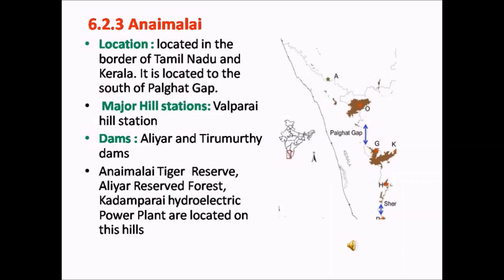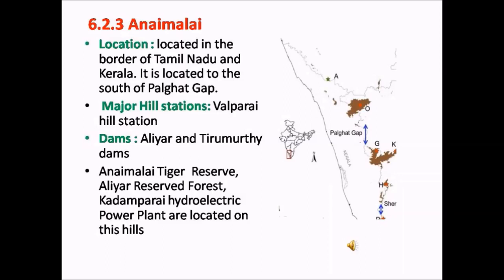Next we are going to see about the Anamalai Hills. Anamalai Hills are located in the border of Tamil Nadu and Kerala. It is located to the south of Palghat Gap. Palghat is one of the passes found in the Western Ghats. In this picture you can see the Palghat Gap, which is in between the two hills. Below this Palghat Gap you can find the Anamalai Hills in your physical map.